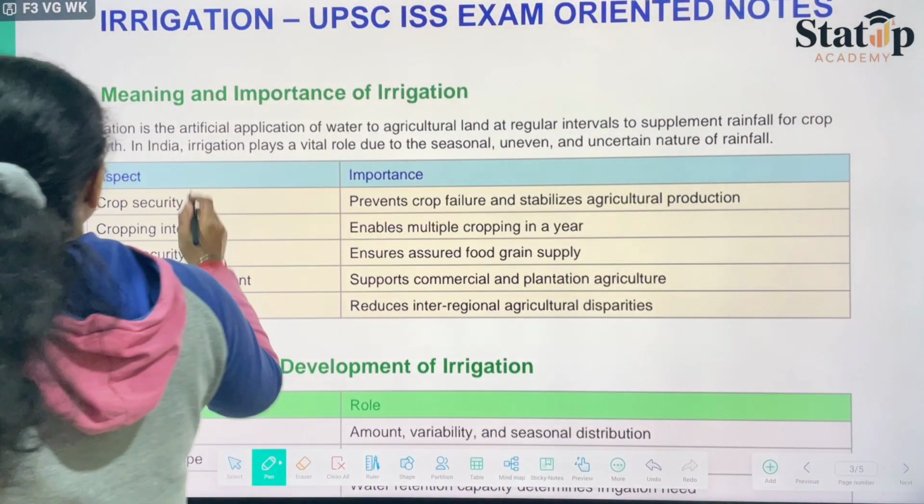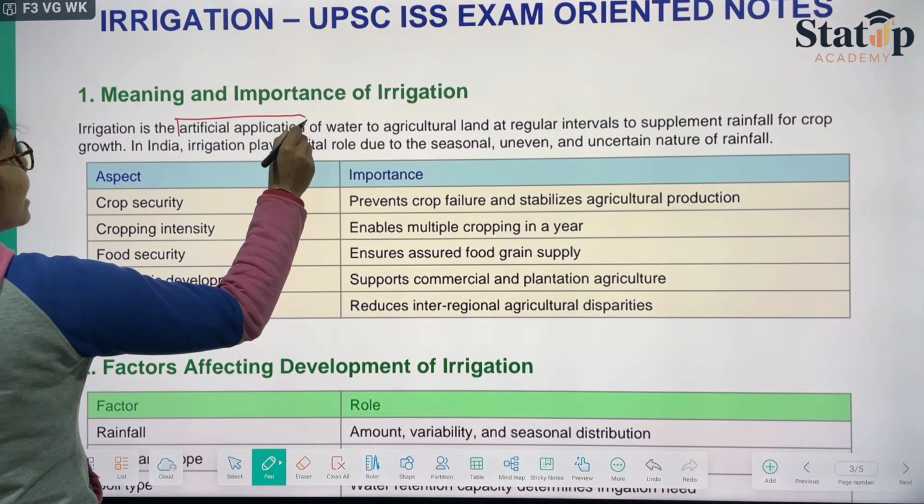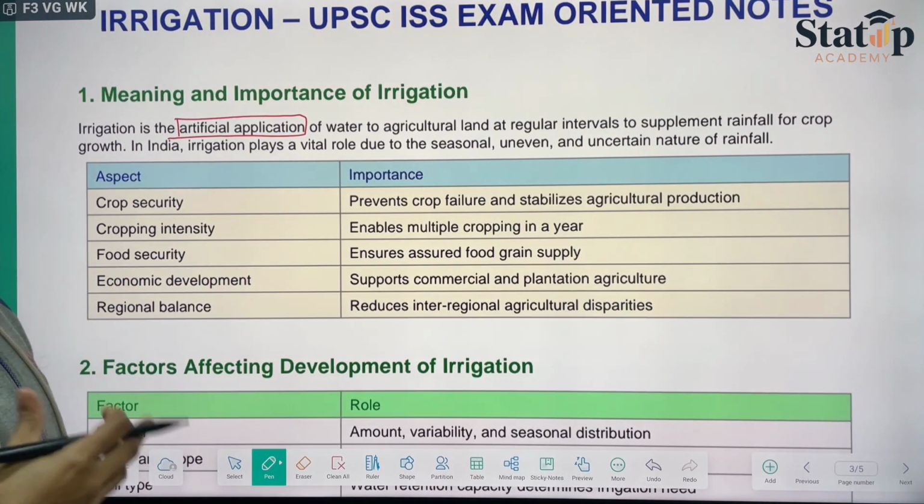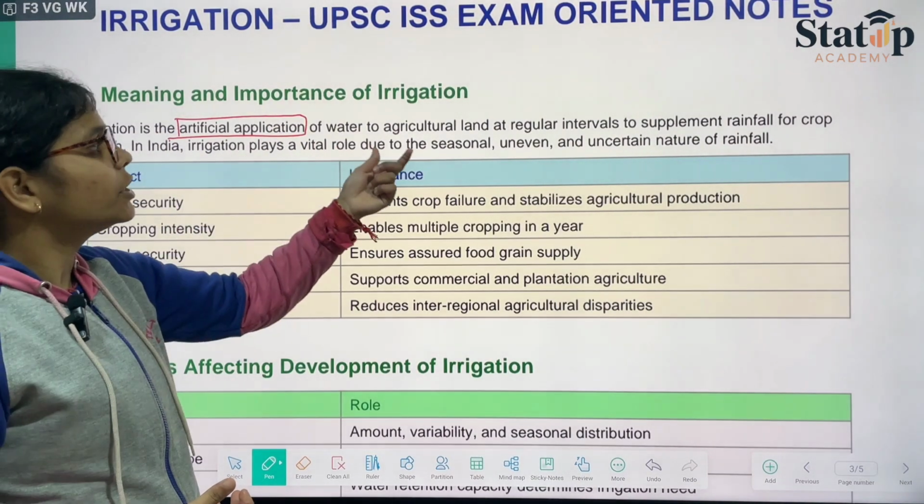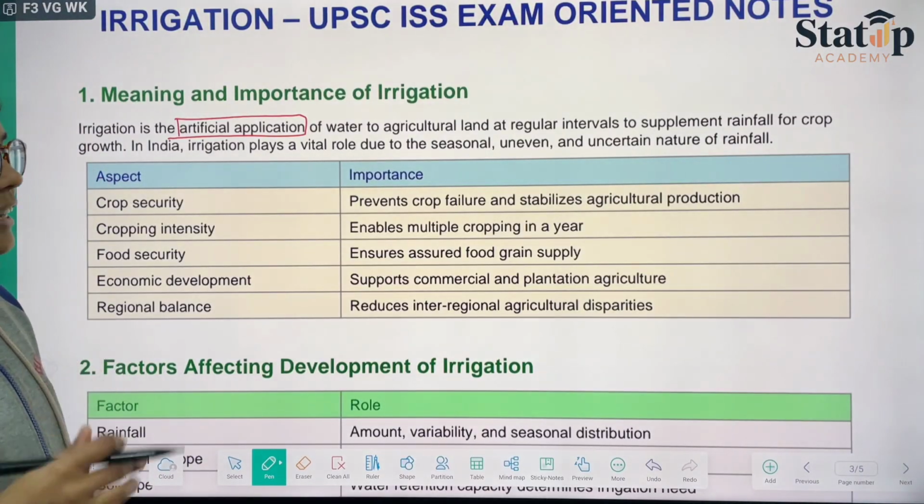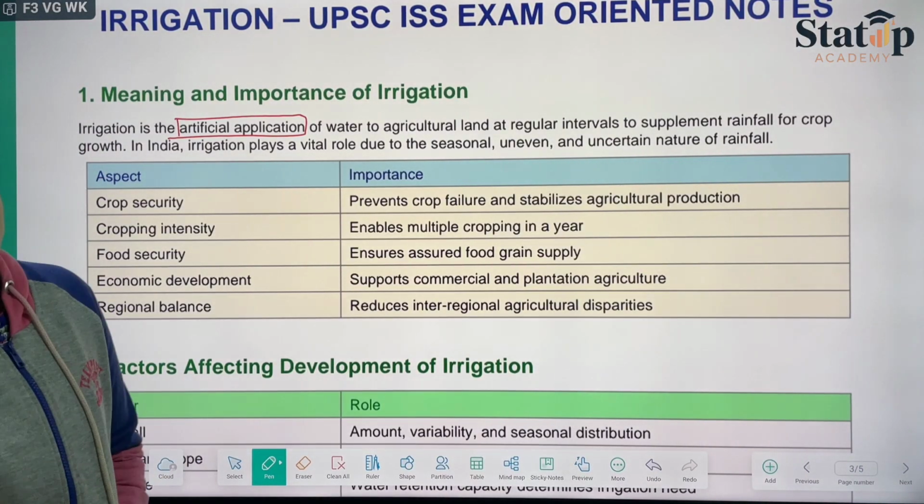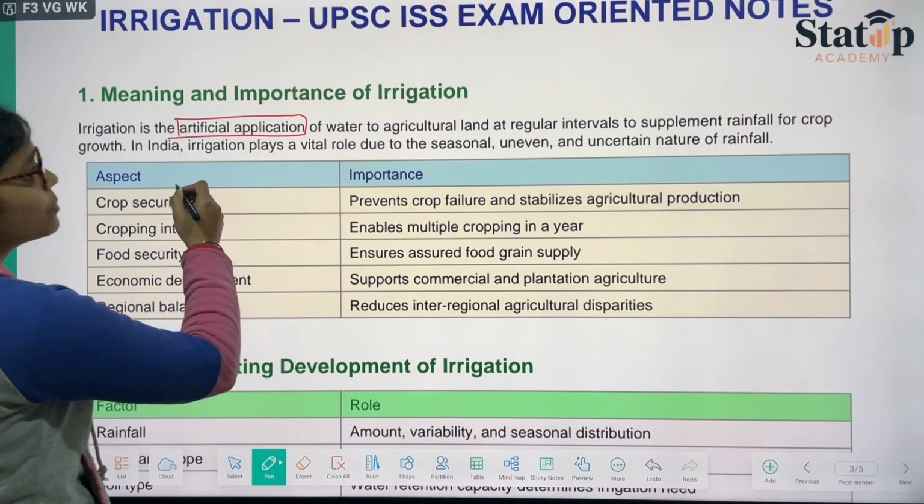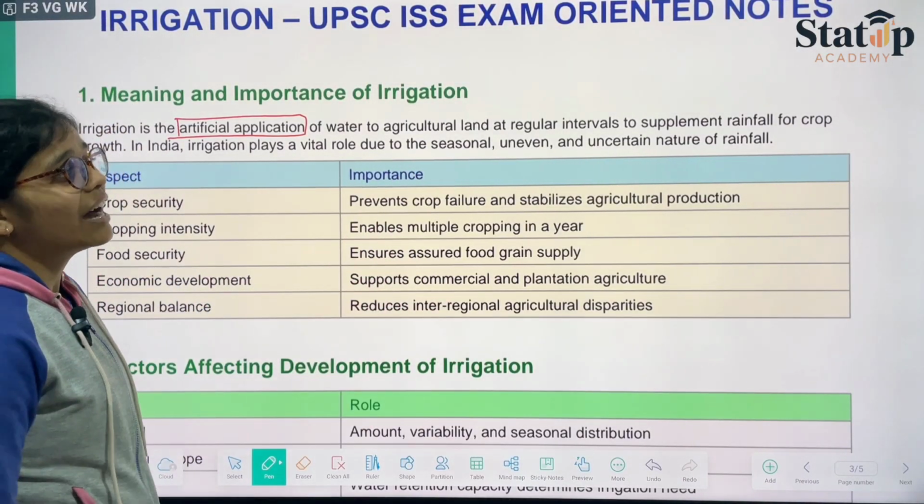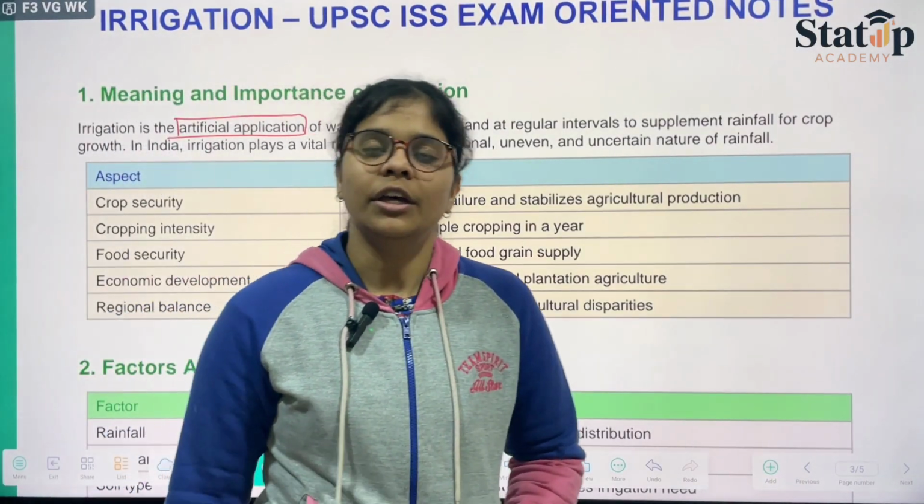So irrigation is an artificial method. It is not a natural process, it is an artificial process of providing water to agriculture land at regular intervals to supplement rainfall for crop growth. Like in India, irrigation plays a vital role due to the seasonal, uneven and uncertain nature of rainfall.